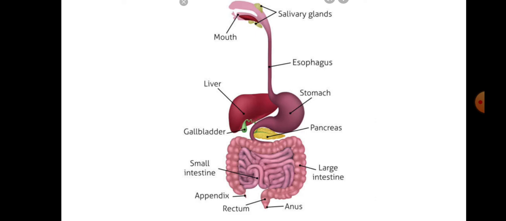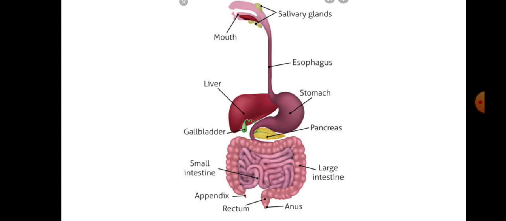Now here you can see what all the organs involved in the process of digestion are: mouth, also called buccal cavity, esophagus, stomach, large intestine, small intestine, pancreas, gallbladder, liver, and finally the food is eliminated through the anus.